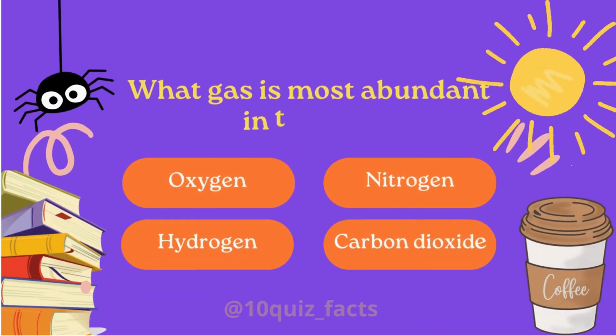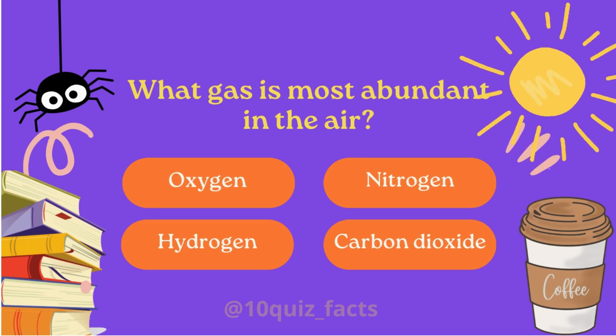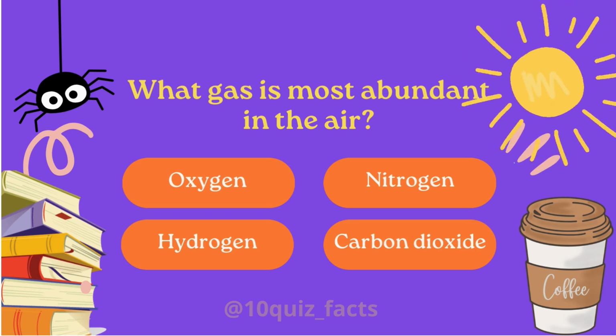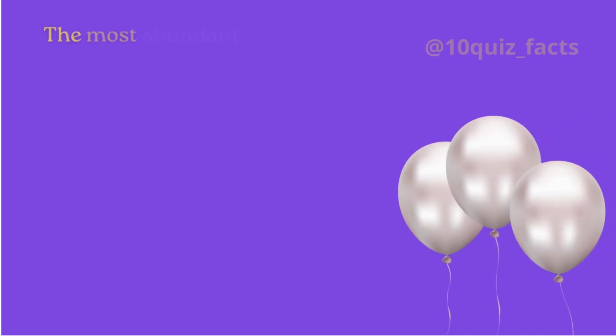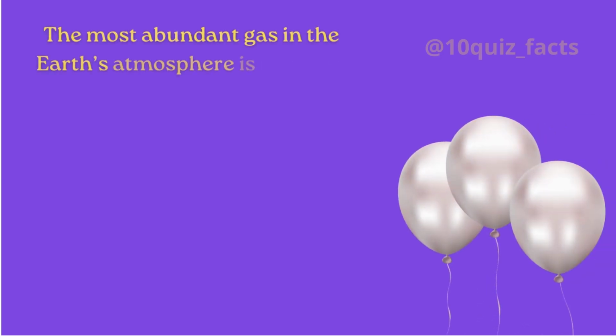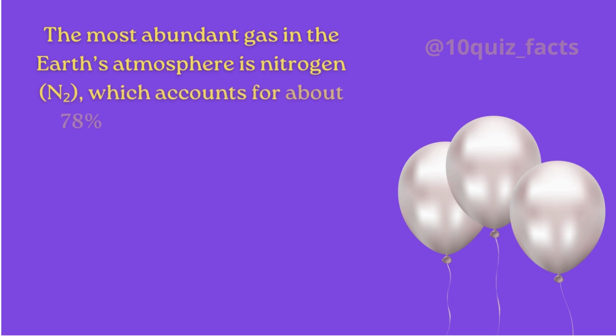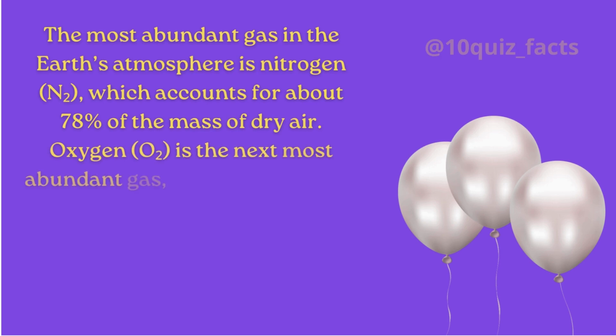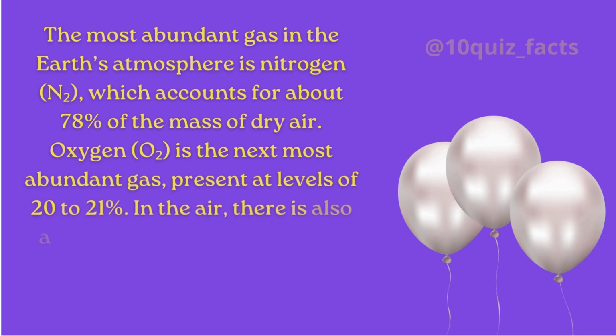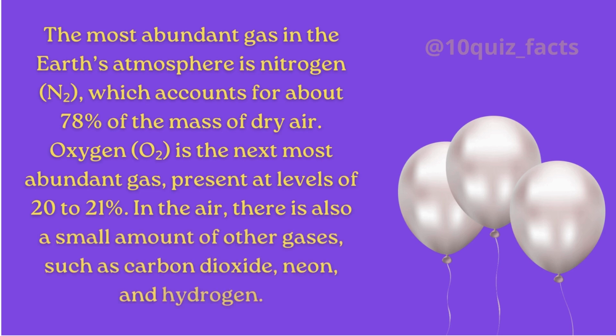What gas is most abundant in the air? The most abundant gas in the Earth's atmosphere is nitrogen, N2, which accounts for about 78% of the mass of dry air. Oxygen, O2, is the next most abundant gas, present at levels of 20 to 21%. In the air, there is also a small amount of other gases, such as carbon dioxide, neon, and hydrogen.